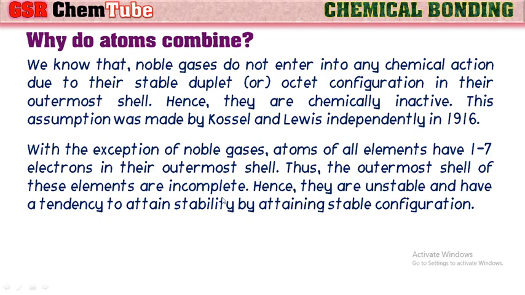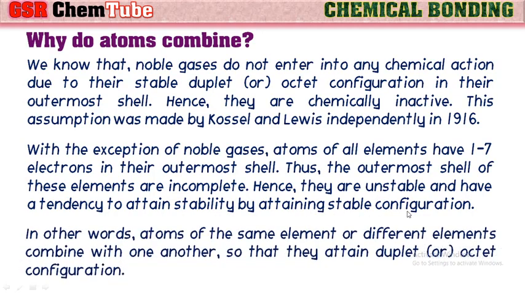Thus, the outermost shell of these elements is incomplete. Hence, they are unstable and have a tendency to attain stability by attaining a stable configuration. In other words, atoms of the same element or different elements combine with one another so that they attain duplet or octet configuration.